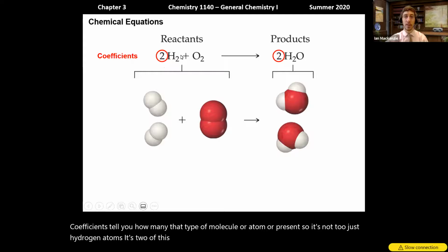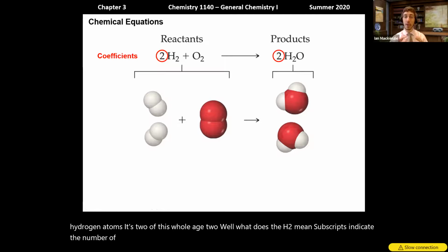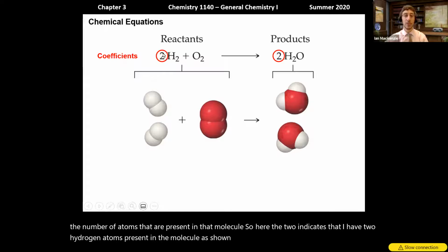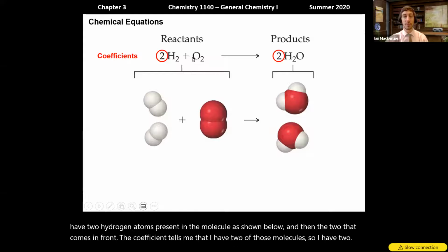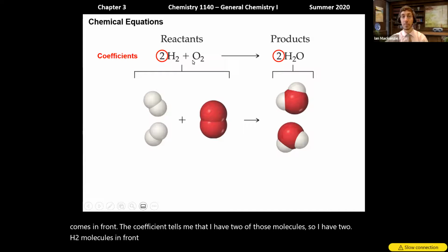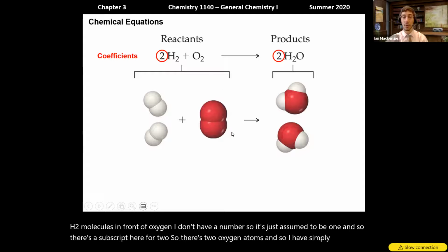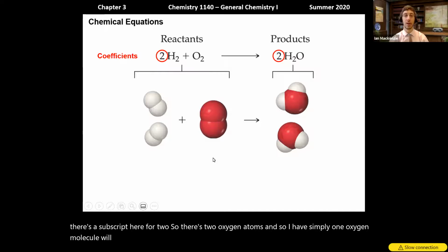Well, what does the H2 mean? Subscripts indicate the number of atoms that are present in that molecule. So here the 2 indicates that I have 2 hydrogen atoms present in the molecule as shown below. And then the 2 that comes in front, the coefficient, tells me that I have 2 of those molecules. So I have 2 H2 molecules. In front of oxygen, I don't have a number, so it's just assumed to be 1. And so there's a subscript here for 2, so there's 2 oxygen atoms, and so I have simply 1 oxygen molecule. We'll remember oxygen and hydrogen are members of our diatomic series.